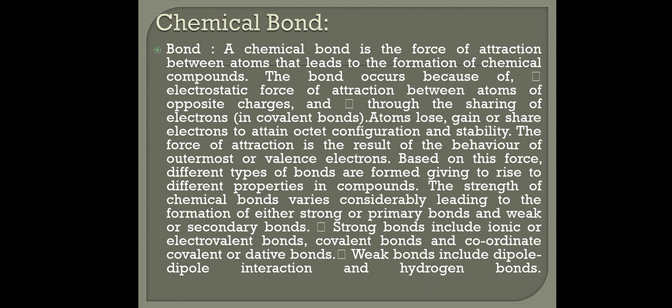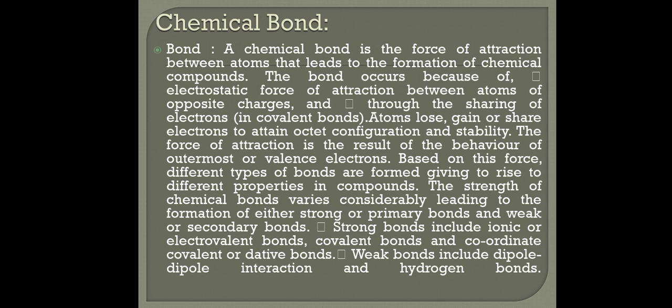Chemical bond. A chemical bond is the force of attraction between atoms that leads to the formation of chemical compounds. The bond occurs because of electrostatic force of attraction between atoms of opposite charges and through the sharing of electrons in covalent bonds.